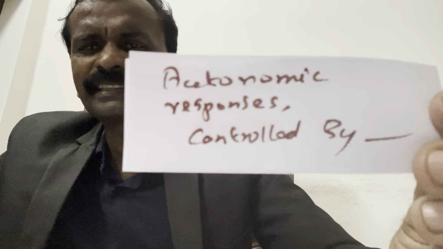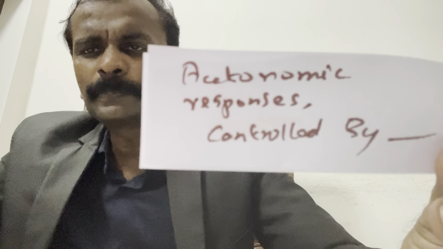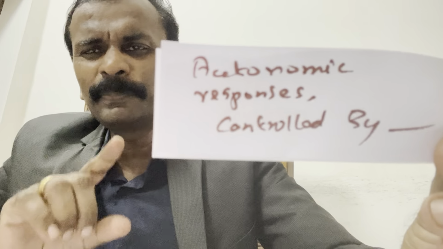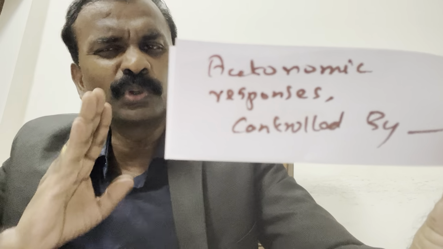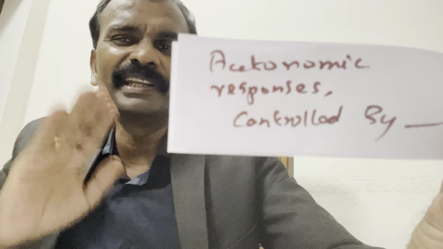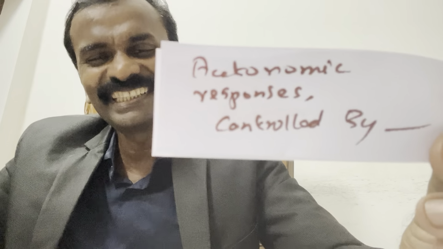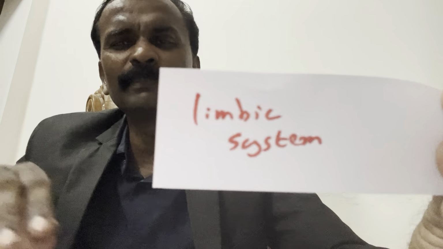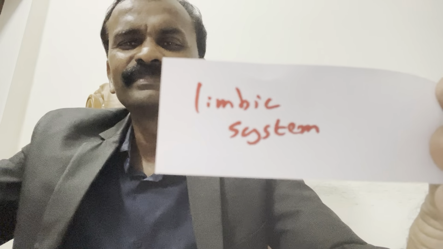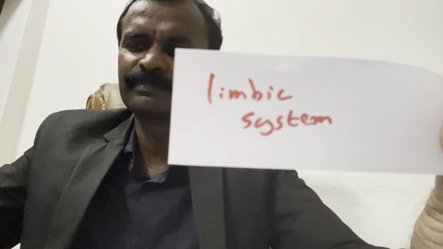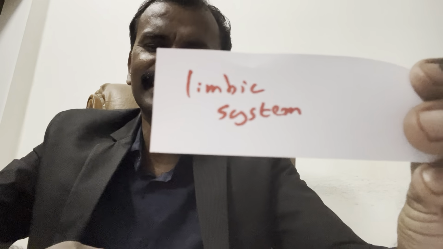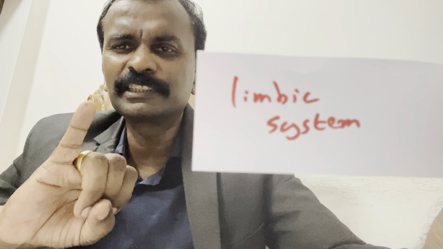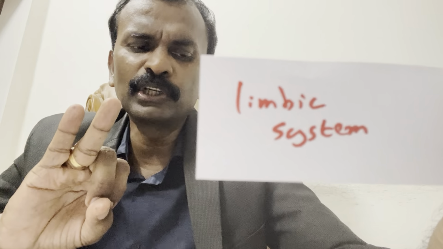Autonomic responses are controlled by which part of the brain? See, I have prepared so that you can recall this even after 1 year. Yes. Autonomic responses are controlled by the same limbic system. Keep it in mind. Okay, so 2 things I told: olfaction, that is smell, and autonomic responses.